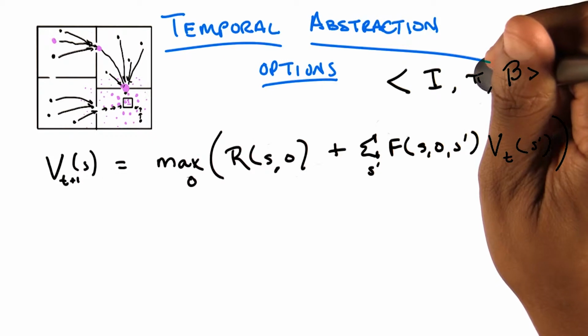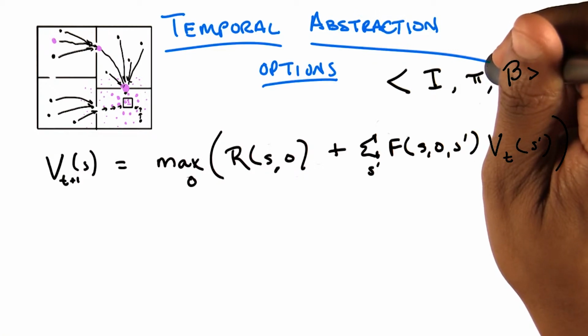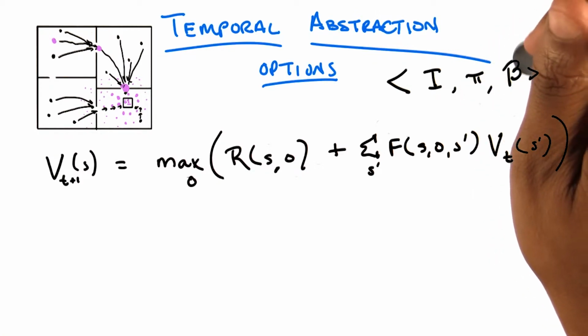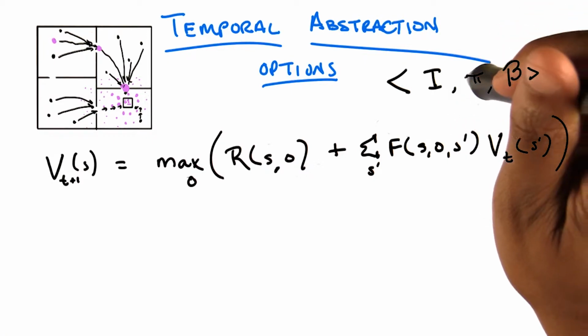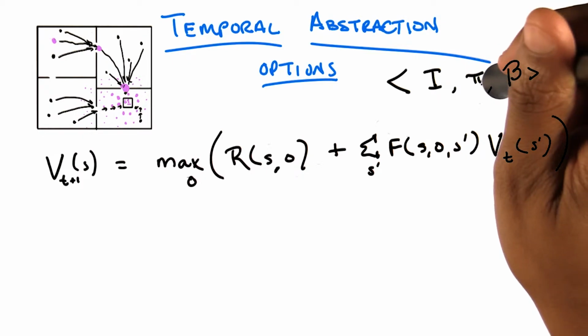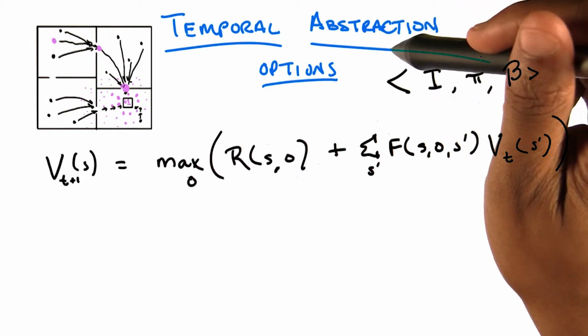The policy inside that option would just say, for whatever state I'm in, take that action with probability 1 and all other actions with probability 0. And then the termination probability would be 1 everywhere.